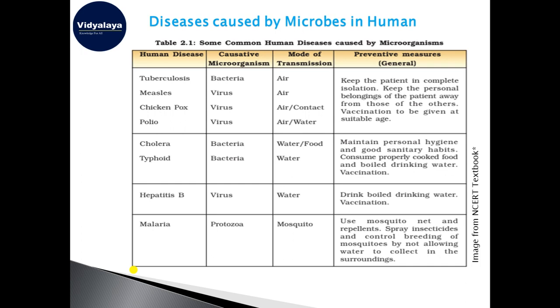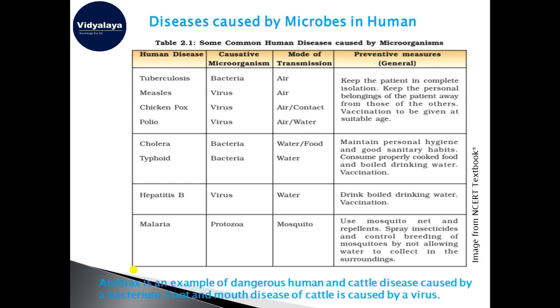Here is also an example of a few diseases that are common in animals as well as in human beings, like anthrax. Anthrax is a dangerous disease. There was a time when anthrax was used as a weapon for killing different kinds of persons.